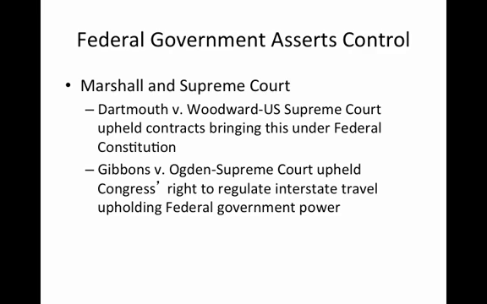Federal government asserts control. Marshall and the Supreme Court. John Marshall and the Supreme Court began to assert stronger federal controls through the Supreme Court. In Dartmouth v. Woodward, the U.S. Supreme Court upheld contracts, bringing this under the federal Constitution. In Gibbons v. Ogden, the Supreme Court upheld the Congress's right to regulate interstate travel, upholding federal government power.